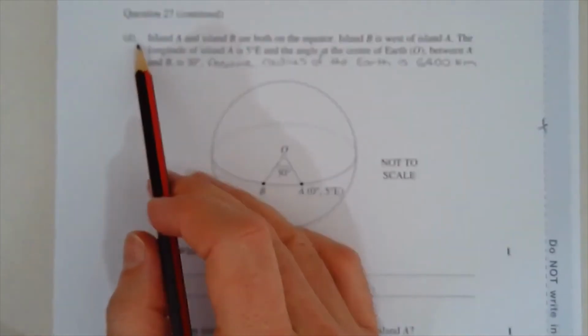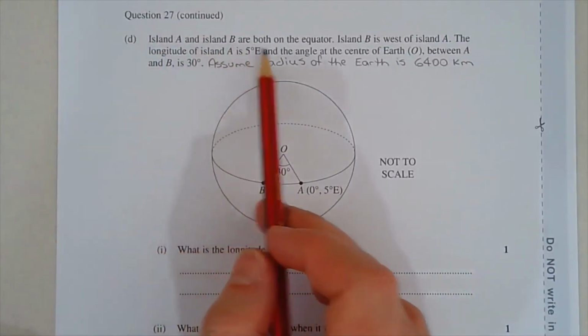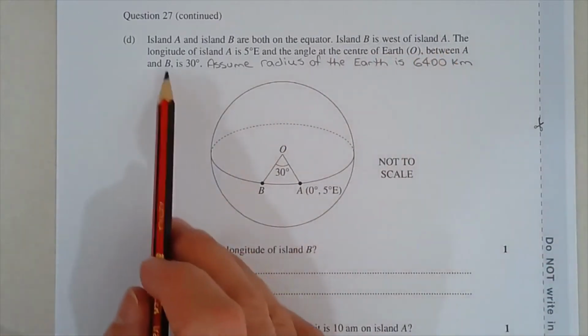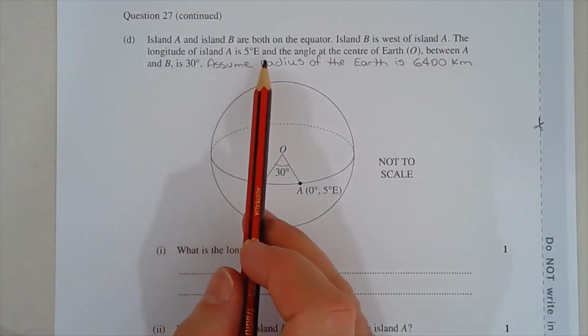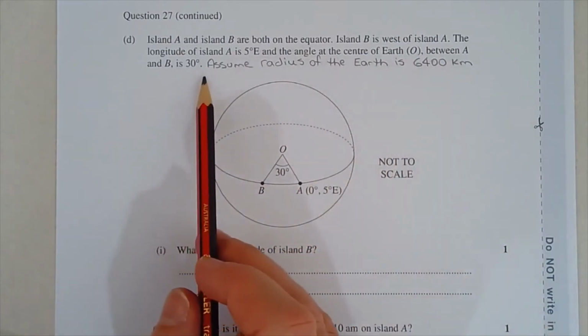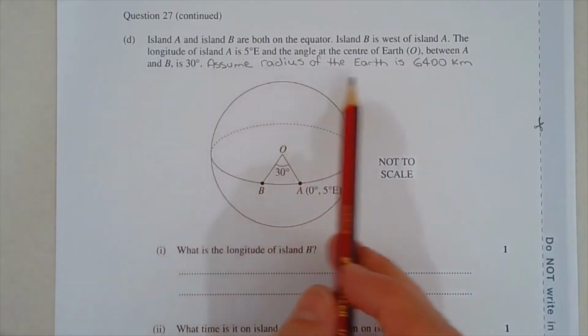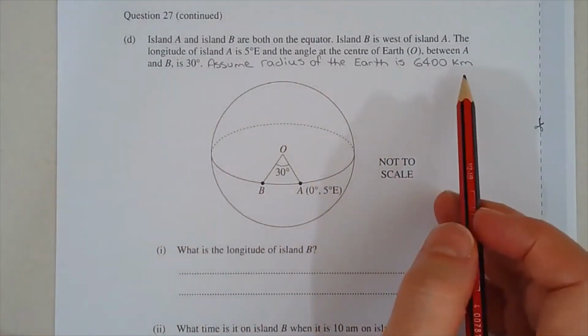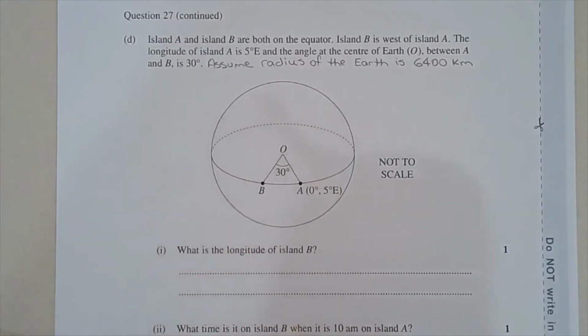Question 27D. Island A and Island B are both on the equator. Island B is west of Island A. The longitude of Island A is 5 degrees east, and the angle at the center of Earth O between A and B is 30 degrees. Assume the radius of the Earth is 6,400 kilometers. Now we need to add this assumption in because this is a question from a previous syllabus. So in order to make it a bit more accessible and be able to answer it with our current syllabus, we need to state this assumption.